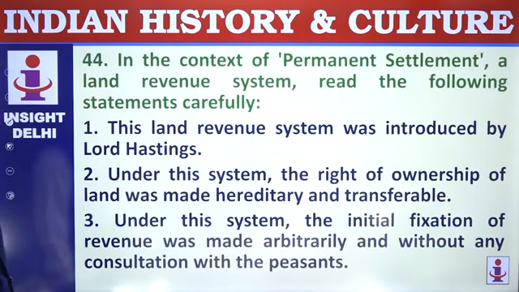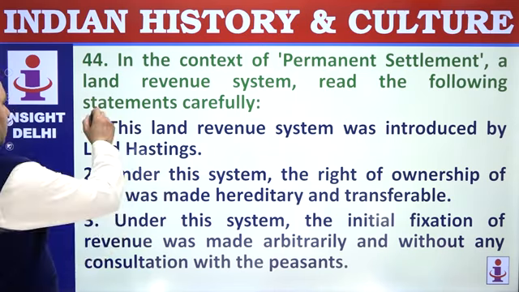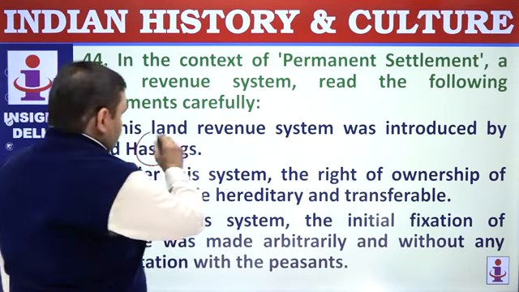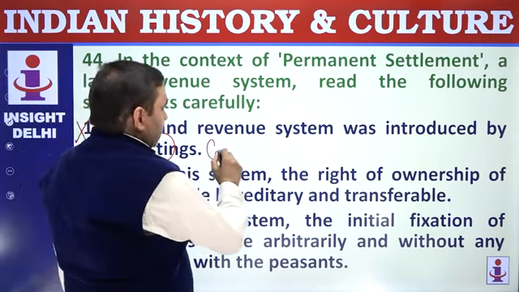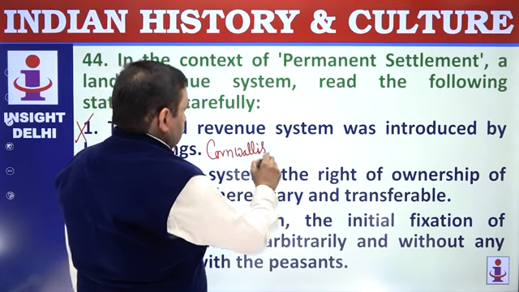In the context of permanent settlement of land revenue, read the following statements carefully. This land revenue system was introduced by Lord Cornwallis, not Lord Hastings. Cornwallis in 1793. Charles Cornwallis.